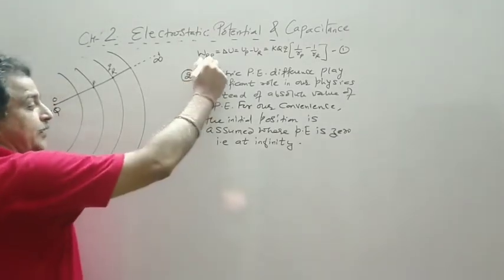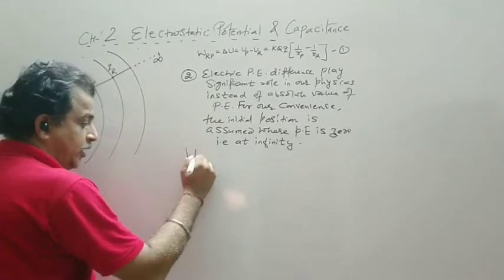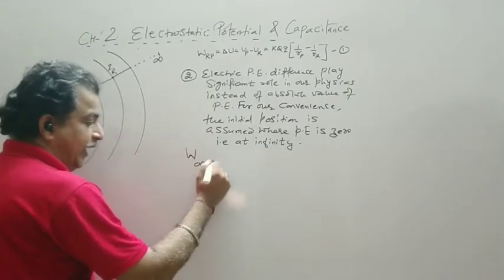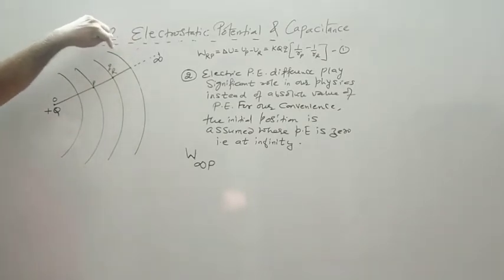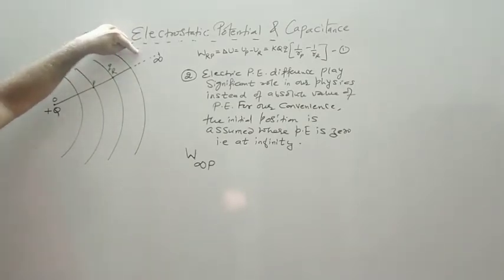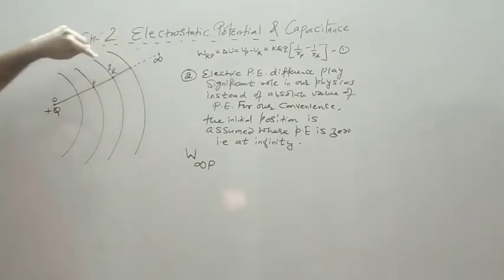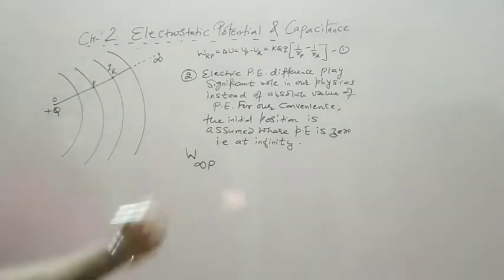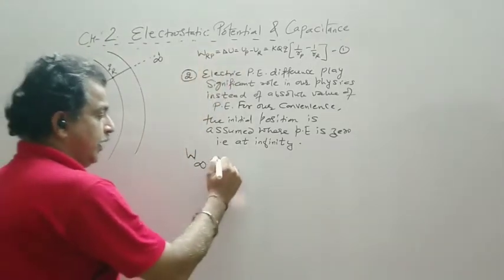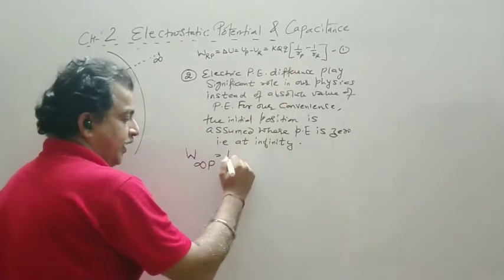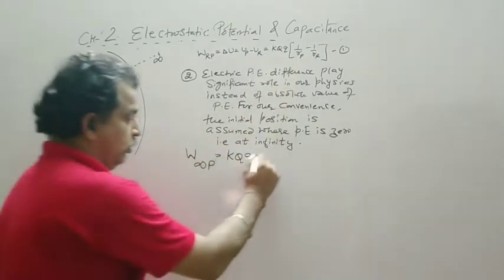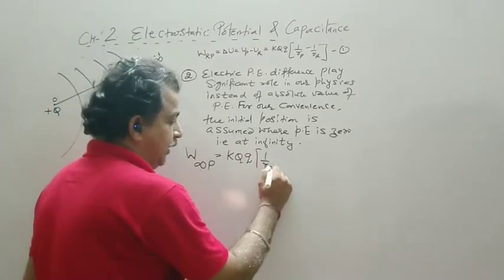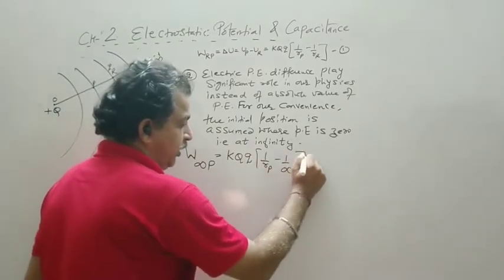Now I will write this equation, work done from infinite to P. Now I will bring a small q charge from outside to the point P. Now in this situation, it will become kQq, 1 upon Rp minus 1 upon infinite.